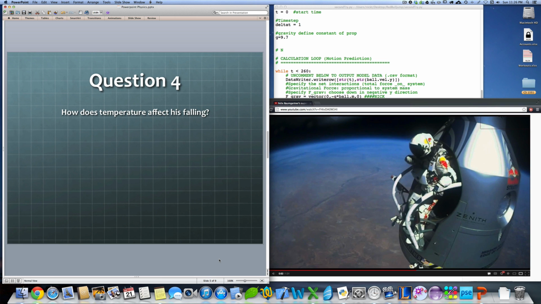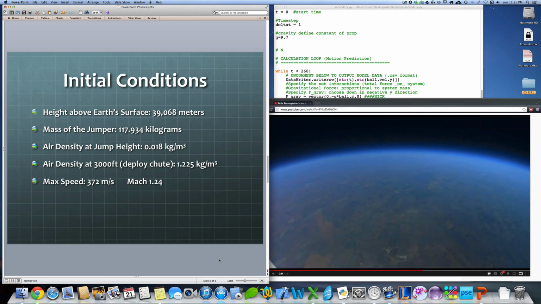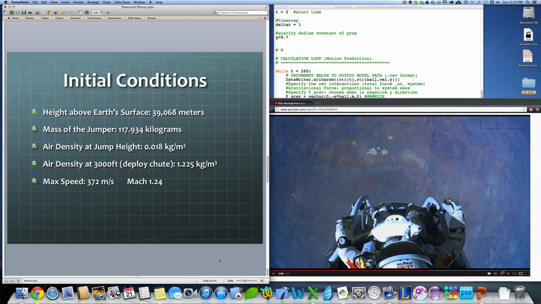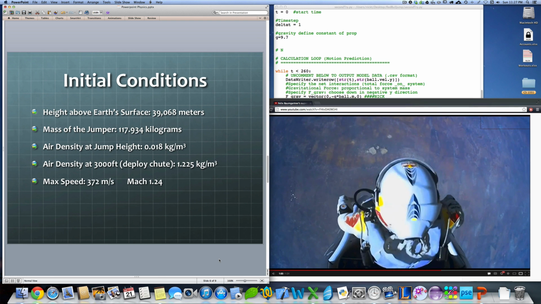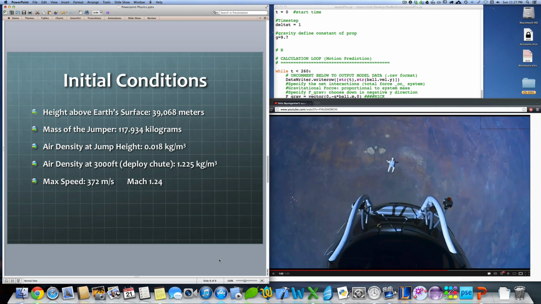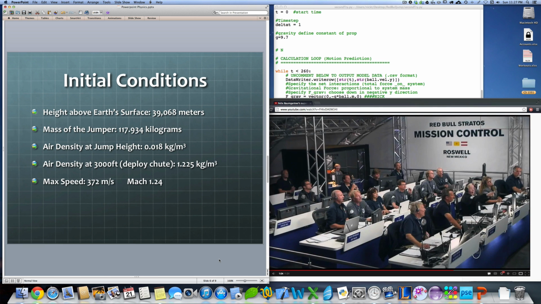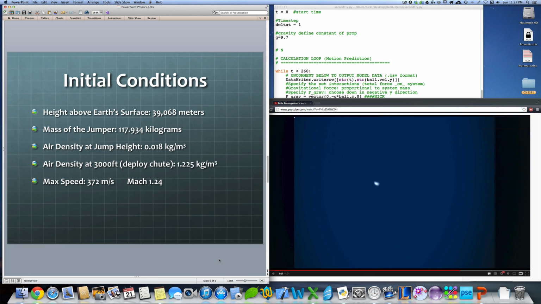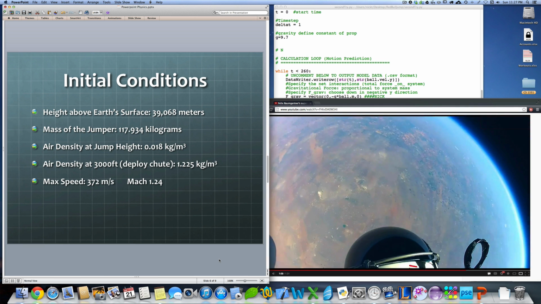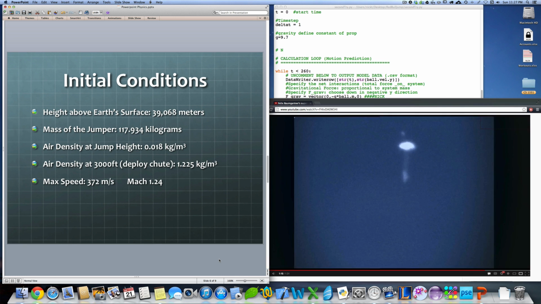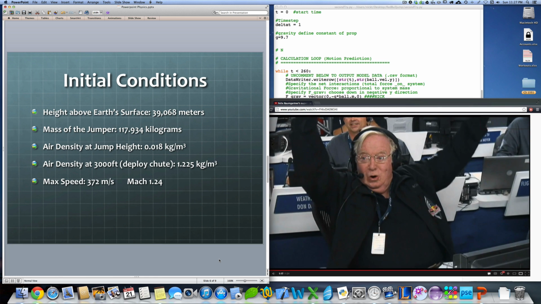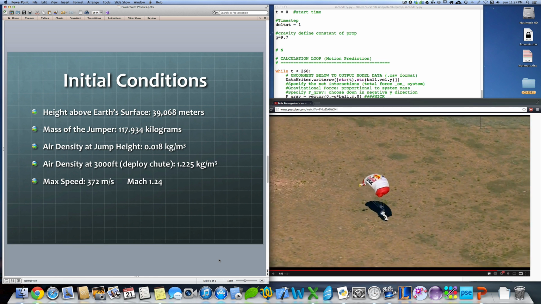The data we had to go off were some initial conditions. He jumped from about 39,000 meters, his mass was 117 kilograms. We used Wolfram Alpha to determine some densities of air at various altitudes, and we knew that he deployed his chute after 36,000 meters, about 3,000 meters above the ground. And finally we knew this max speed he obtained on the way down was 372 meters per second, about Mach 1.24, or 1.24 times the speed of sound.